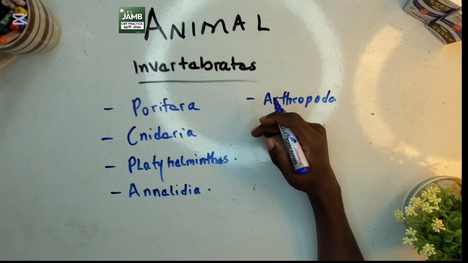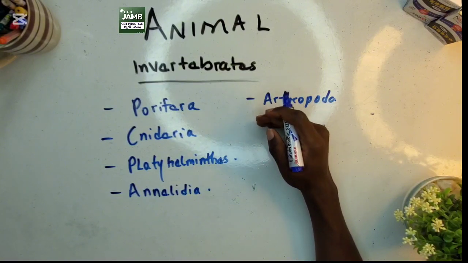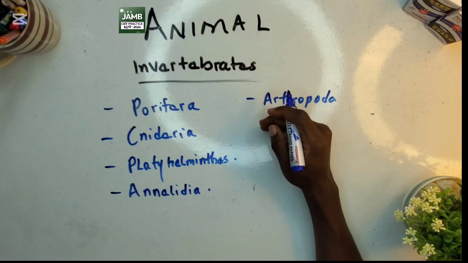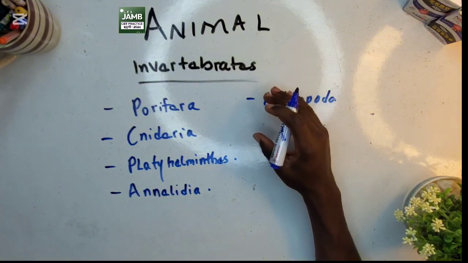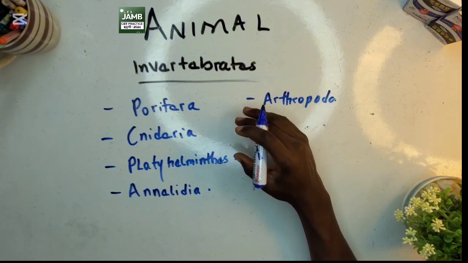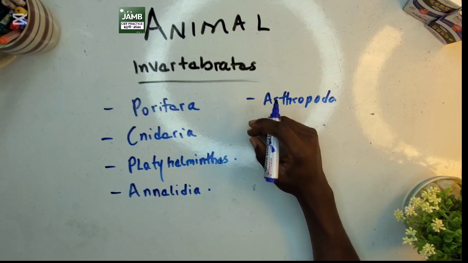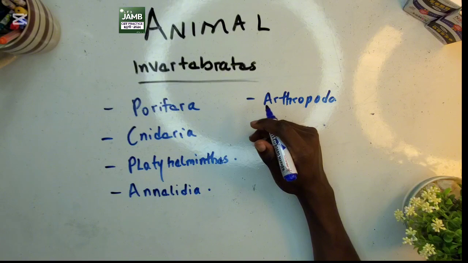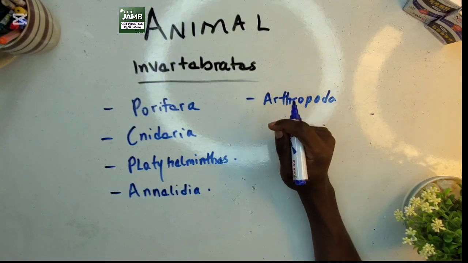Which phylum has jointed appendages? A, Mollusca. B, the Arthropoda. C, Echinodermata. D, Annelida. Which phylum has the most jointed appendages? Drop your answer in the comment section.